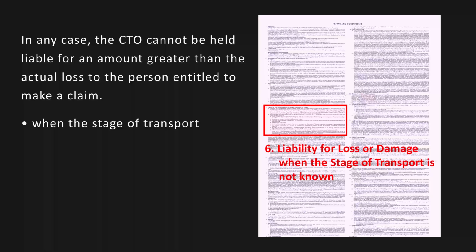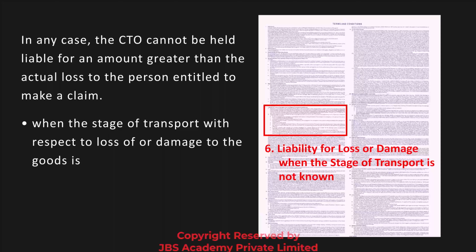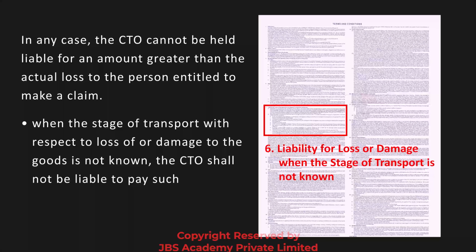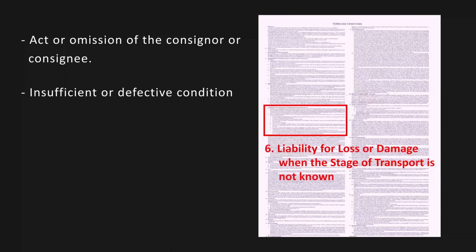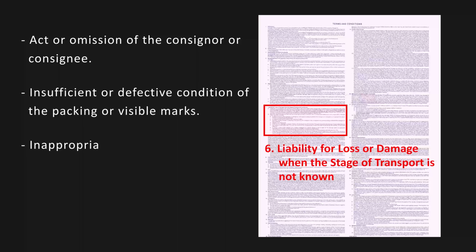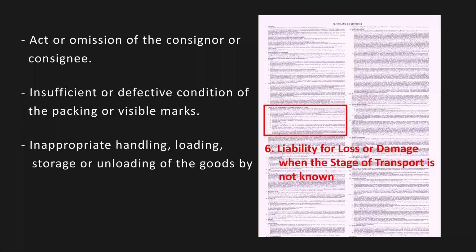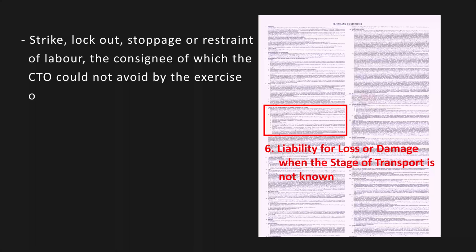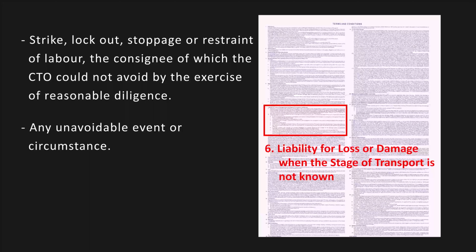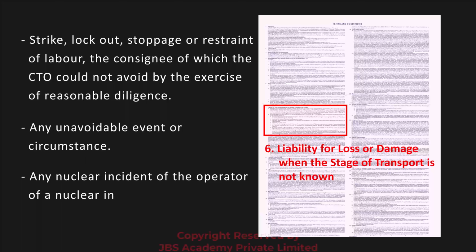When the stage of transport with respect to loss of or damage to the goods is not known, the CTO shall not be liable to pay such compensation if it was caused by an act or omission of the consignor or consignee, insufficient or defective condition of the packaging or visible marks, inappropriate handling, loading, storage, or unloading of the goods by the consignor or the consignee, inherent vice of the goods, strike, lockout, stoppage, or restraint of labor, the consequences of which the CTO could not avoid by the exercise of reasonable diligence, any unavoidable event or circumstance, or any nuclear incident of the operator of a nuclear installation.